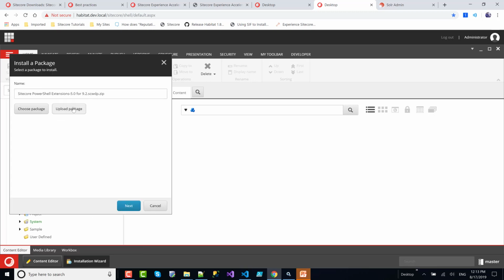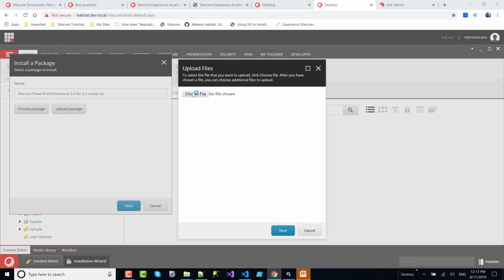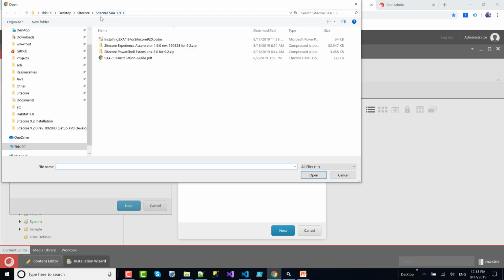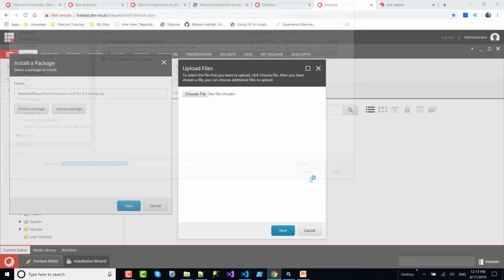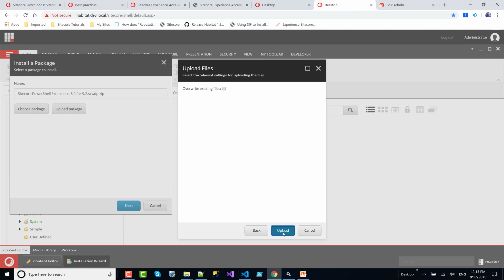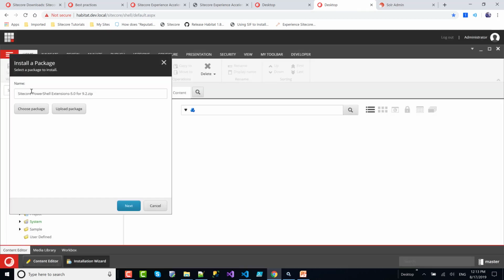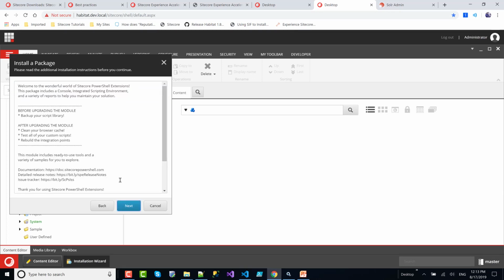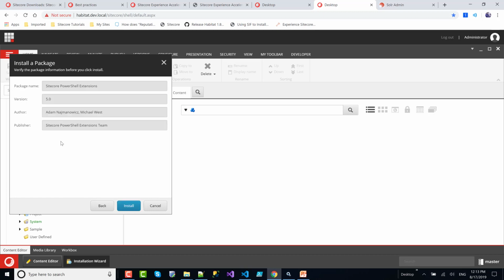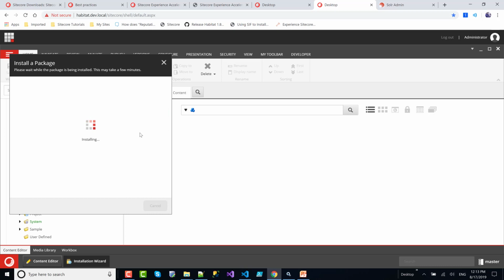Installation wizard, upload package, and PowerShell extension. Next, upload, close, and you can see it has already selected the uploaded file, and we click next. Next, you can see the information. Adam and Michael West are the authors. Install, and this should take a few minutes to install.